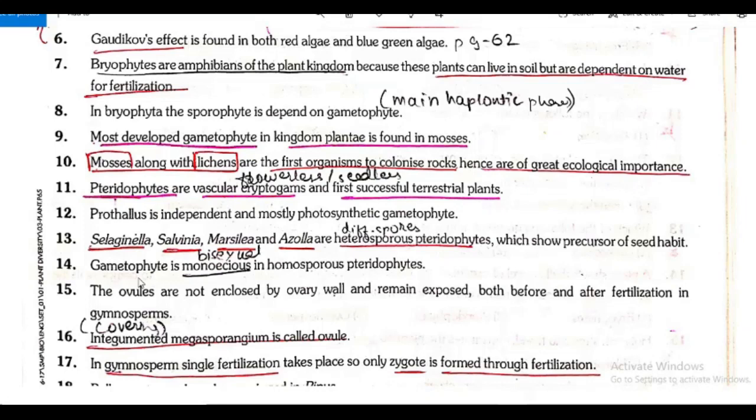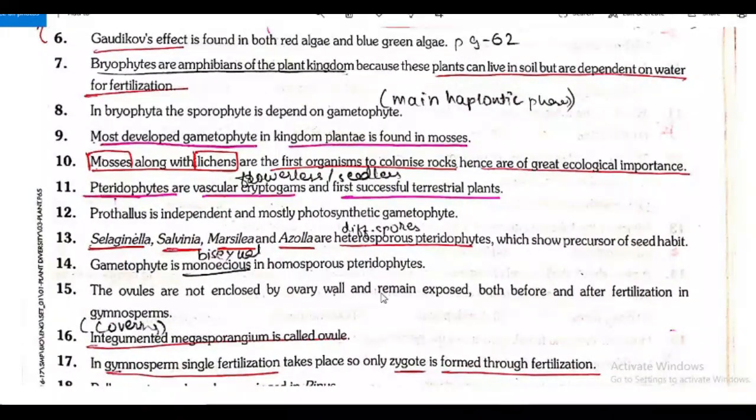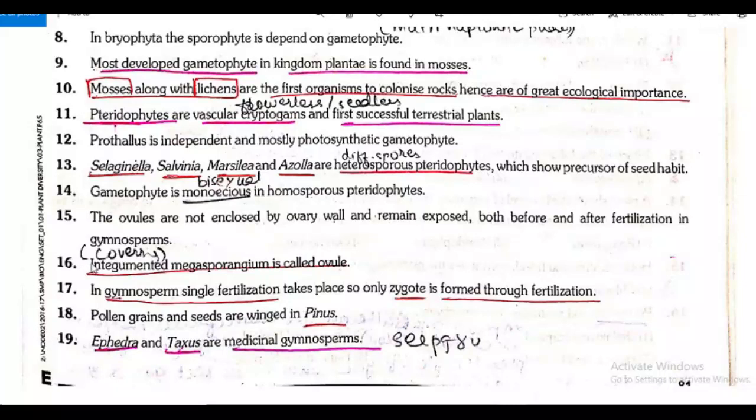Gametophyte is monoecious, that means bisexual, in homosporous pteridophytes. The ovules are not enclosed by an ovary wall and remain exposed both before and after fertilization in the case of gymnosperms. An integumented megasporangium is called an ovule. Integumented means having a protective covering, that is, the megasporangium is covered by an envelope or integuments. In gymnosperms, single fertilization takes place, so only the zygote is formed through fertilization.